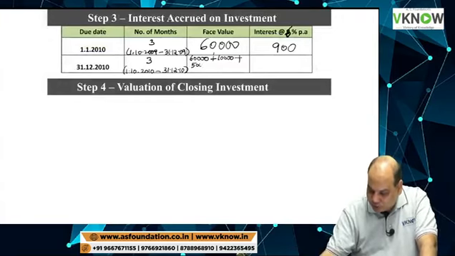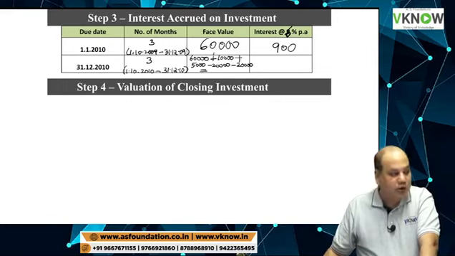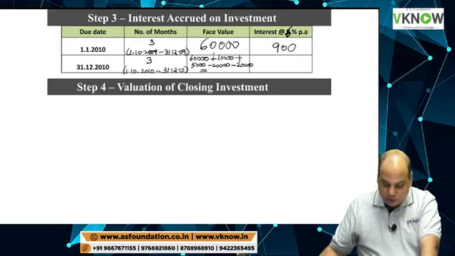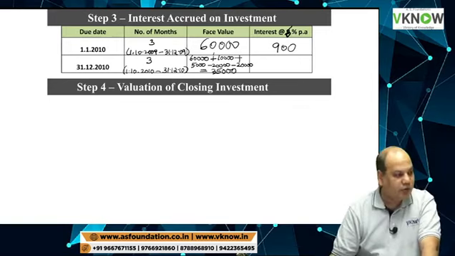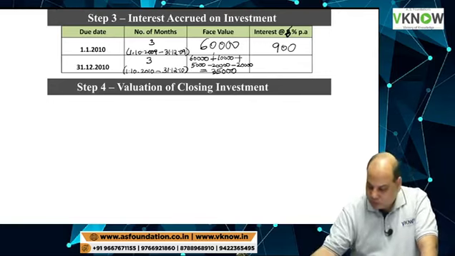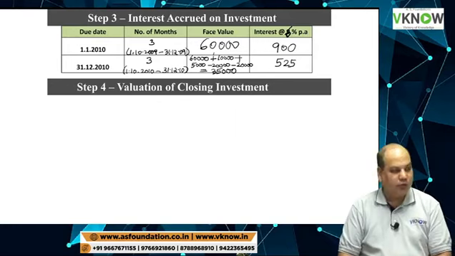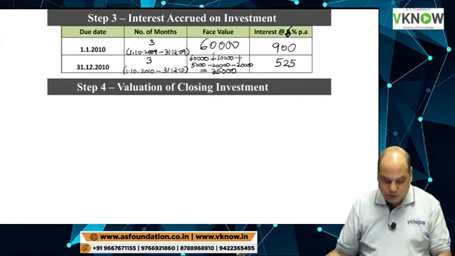So plus 5,000, minus 20,000, minus 20,000 is equal to the face value of debenture held on year ending date: 60 plus 10 plus 5 minus 20 minus 20, 35,000. 35,000 into 6% into 3 by 12 is 525. 525 is right.